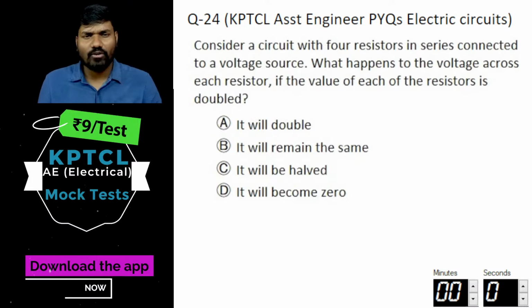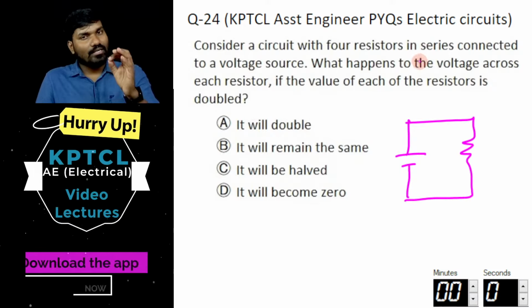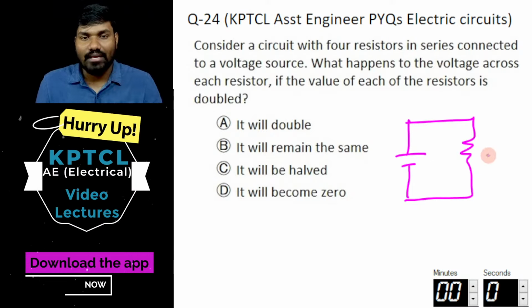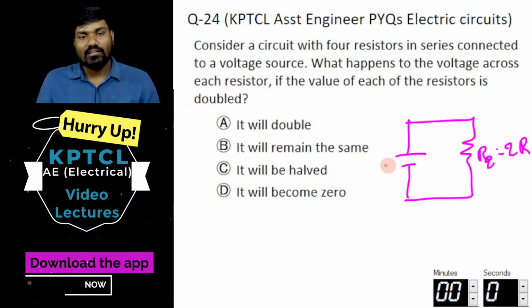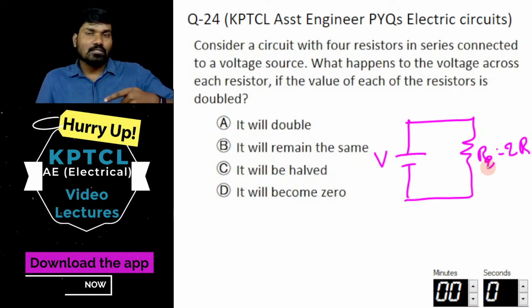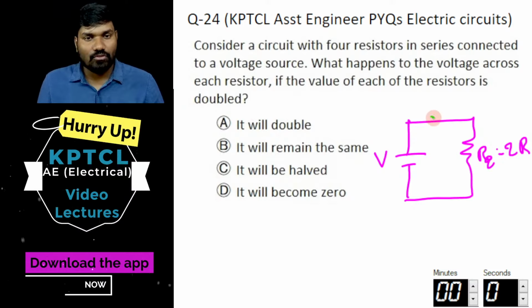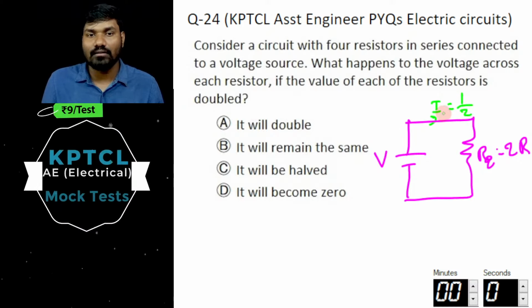Just quickly draw a circuit. Now each resistance value has doubled, which means the equivalent series resistance also becomes double, 2 times R. For the same voltage, resistance has become 2 times, so current will become half of the earlier current.